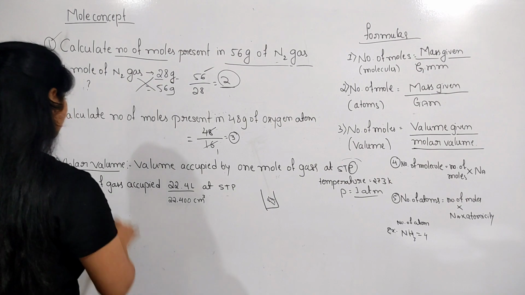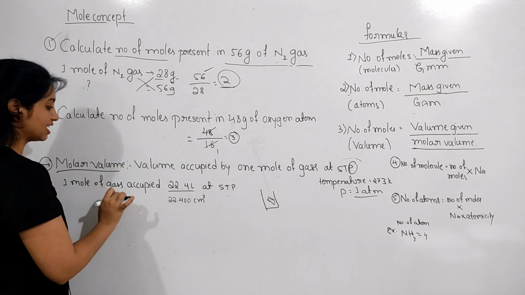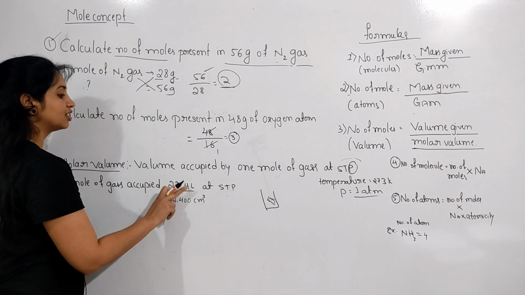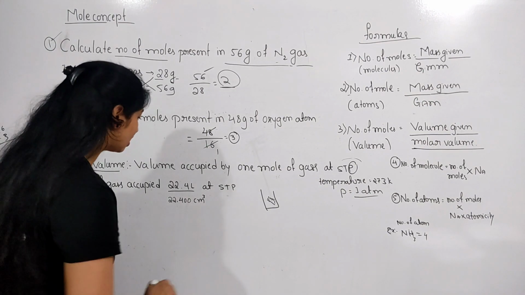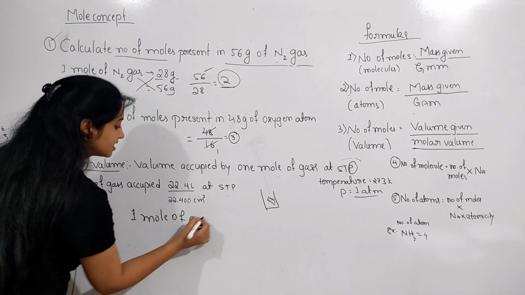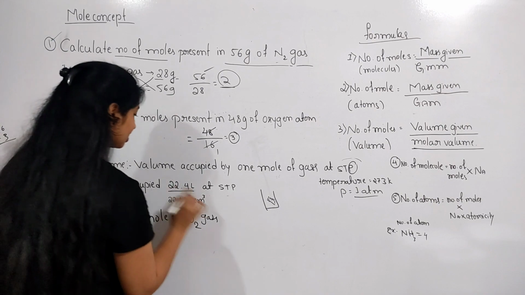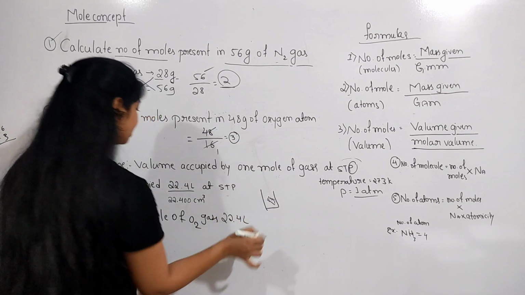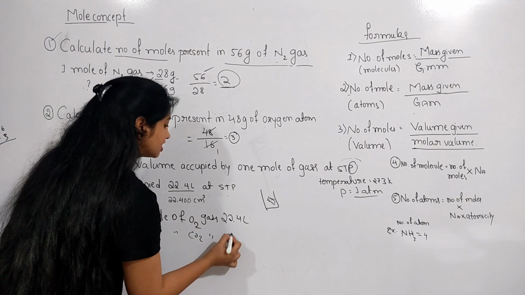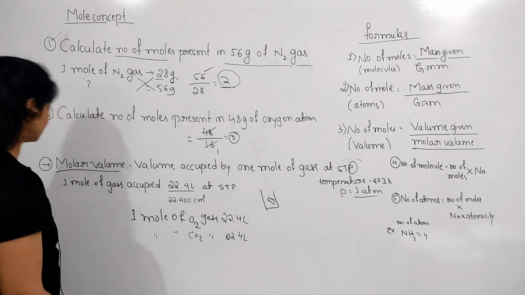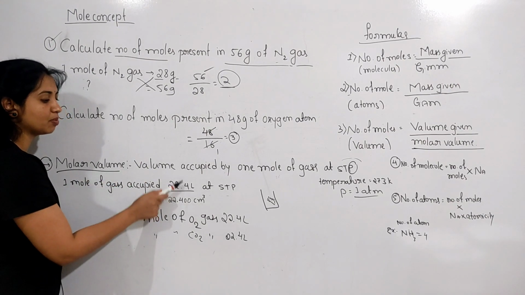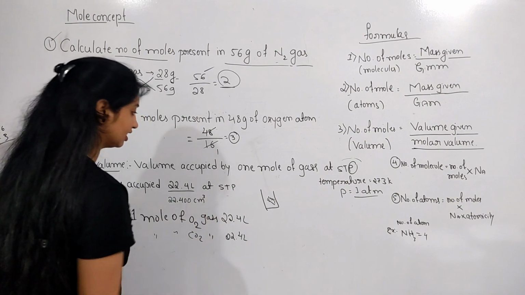1 mole of any gas: 1 mole of hydrogen gas also occupies 22.4 liter. If it is 1 mole of oxygen gas, then it also occupies 22.4 liter. If it is 1 mole of carbon dioxide gas, then this also occupies 22.4 liter only. So this is the meaning of molar volume. 1 mole of gas occupies 22.4 liter at standard temperature and pressure.